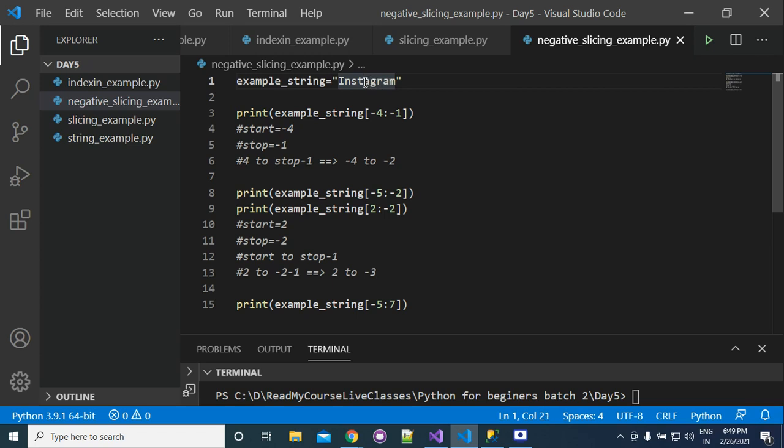So this is -5. Now we need to go from A to 7. So what is 7? 0, 1, 2, 3, 4, 5, 6, 7. Okay, so we will get AZR.